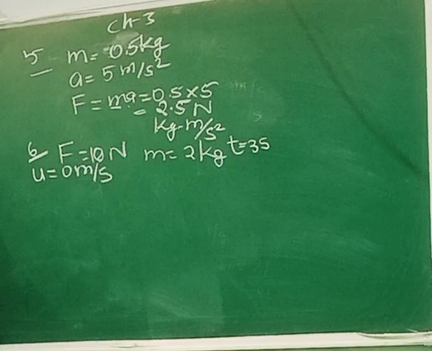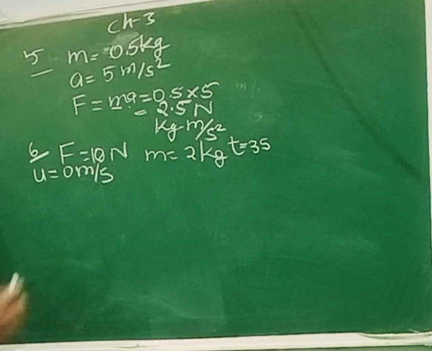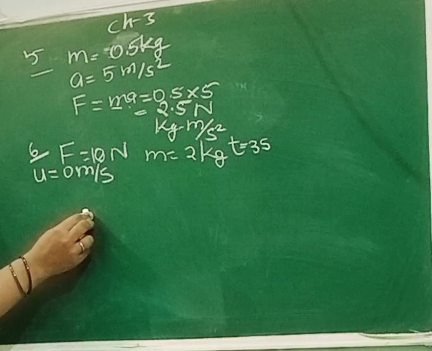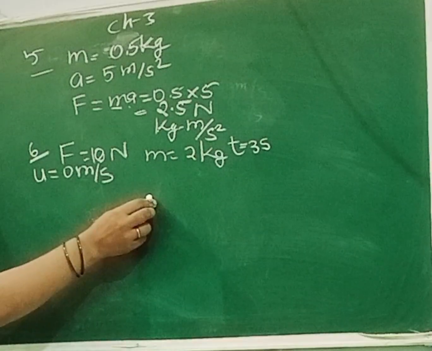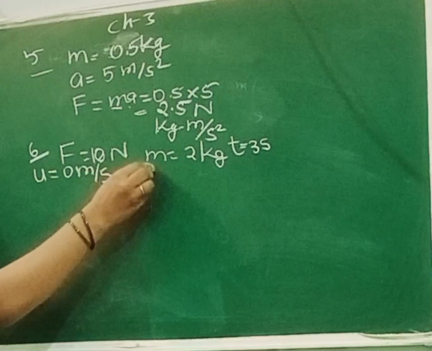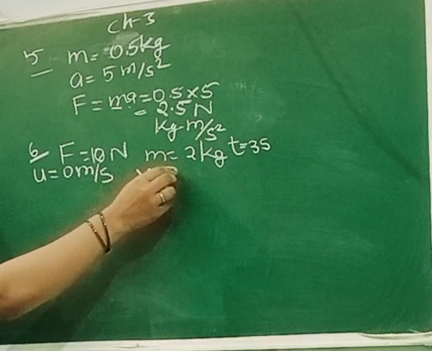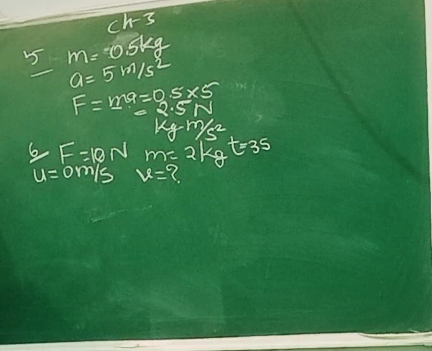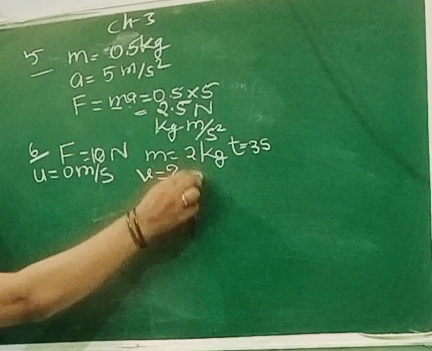Now you need to calculate the velocity acquired by the body when this body is in still position. You applied the force, now it is moving. When it is moving, so it will gain some velocity. So you applied the force, because of that velocity change, that is its final velocity, that we need to find out, and changing the momentum of the body.